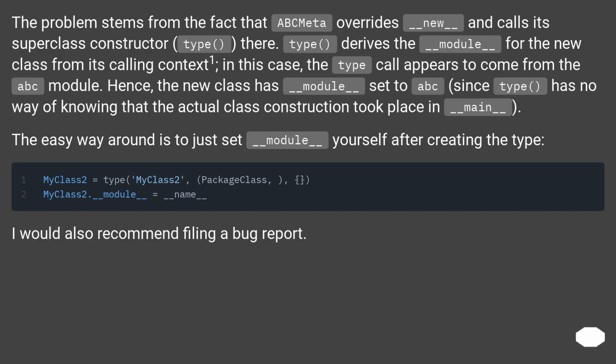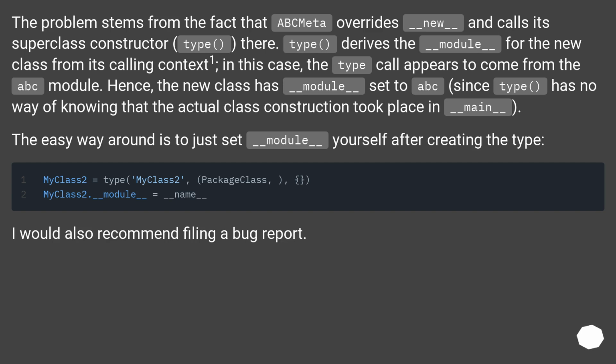The problem stems from the fact that app_meta overrides __new__ and calls its superclass constructor, type, there. Type derives the __module__ for the new class from its calling context [1]. In this case, the type call appears to come from the ABC module. Hence, the new class's __module__ is set to ABC, since type has no way of knowing that the actual class construction took place in __main__.